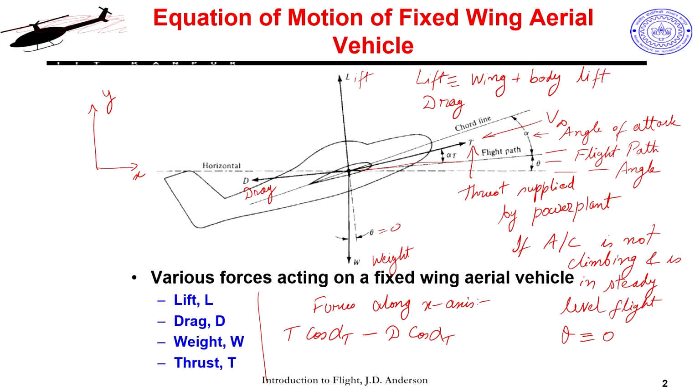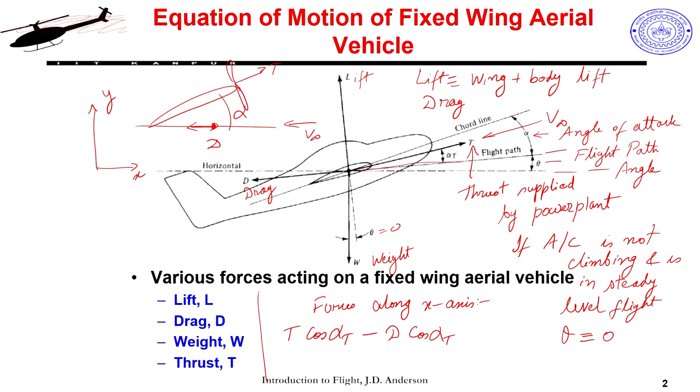So, it is like, see, my wing is actually like this, right, and this is my horizontal. So, my flow is in this direction V infinity. So, my drag is actually in this direction, I mean the other direction actually. So, this is the direction for D, and this is my angle of attack alpha, and my propeller is actually mounted here. So, my thrust is along this direction. Normally we will mount the propeller on the wing, and it is mounted normally. So, whatever angle my wing has, the same angle my propeller also has.